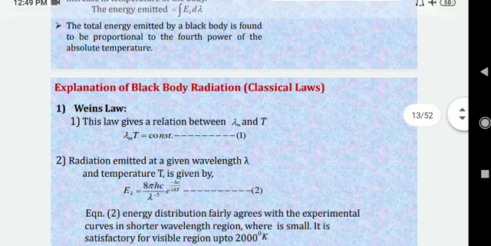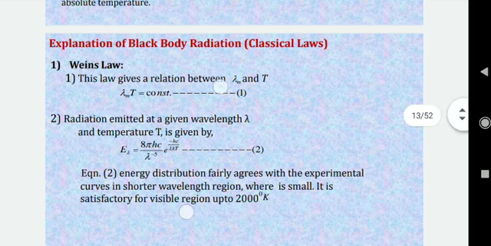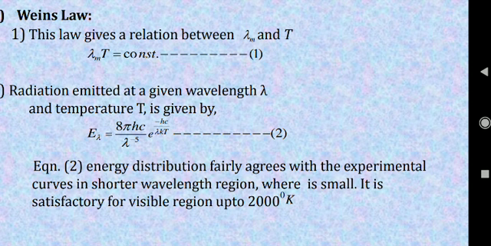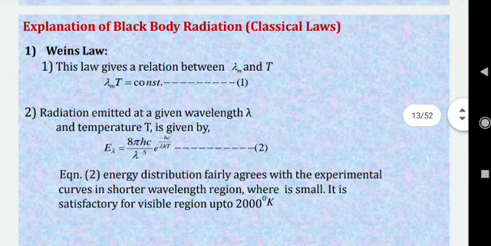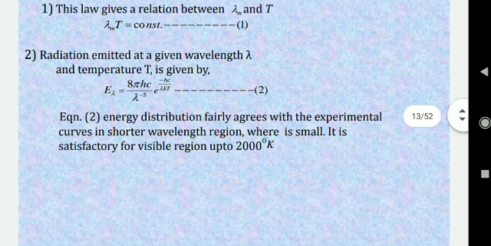Okay, and the formula which I was now talking about is this. E of lambda is equal to 8 pi hc divided by lambda raised to power 5 into e raised to hc divided by lambda kT. You can see there is a k into T. Okay, kT is coming over here. So this particular formula you have to directly mug up. We don't have any alternative to that. Okay, and remember that this formula is in terms of wavelength. I was talking in terms of frequency, because it is easier to understand, but in your syllabus it is given in the form of wavelength, so we have to go with this.